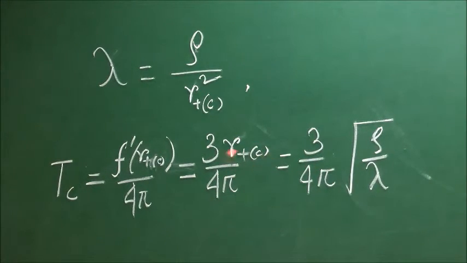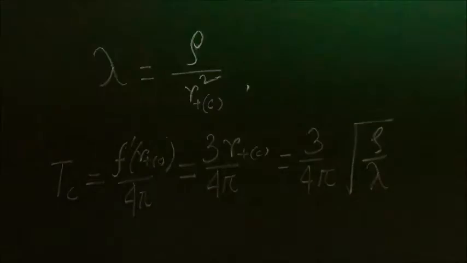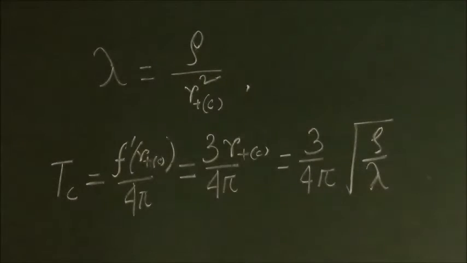So I can replace r plus from this equation in terms of lambda. So I get a relation between Tc and rho, and this is the numerical parameter that we have estimated. So this gives us the relation between the critical temperature and the charge density rho. And for different Born-Infeld parameters, we have calculated this, and our analytical results are actually in very good agreement with the numerical work that people have done.